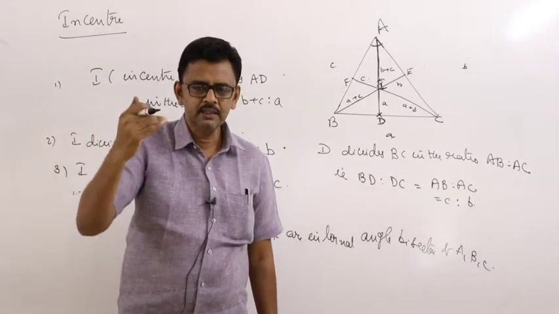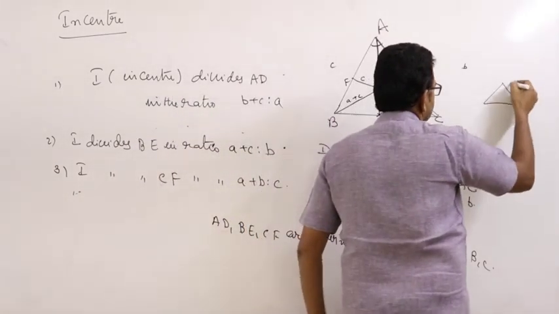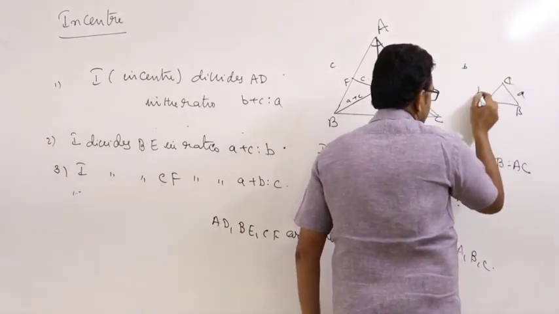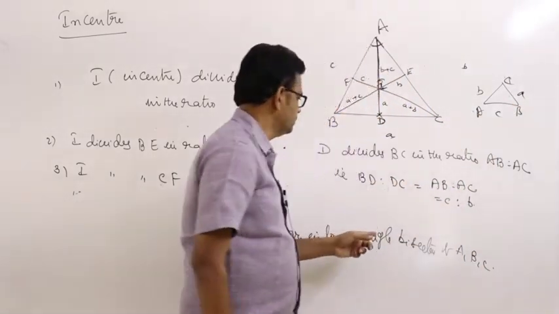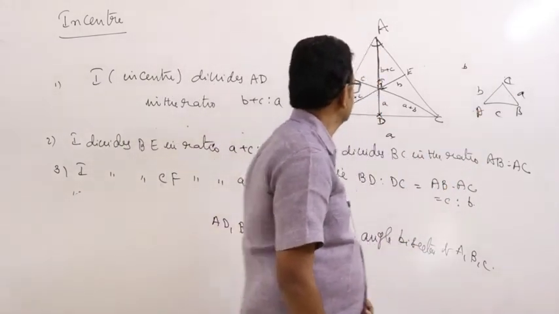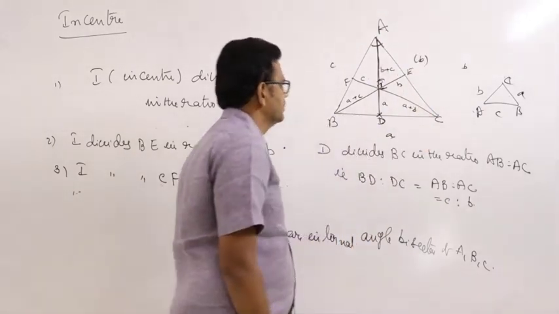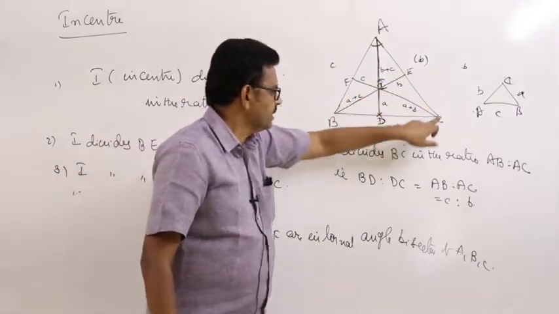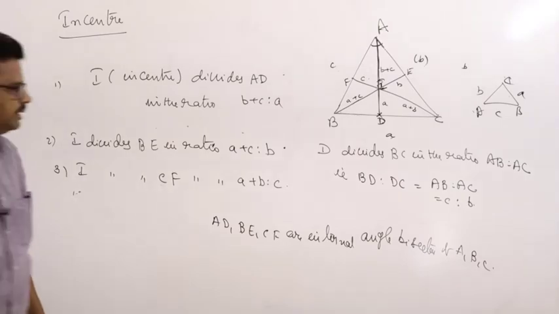Not like that: the vertex opposite to A is A units. Suppose you put the triangle like this, this is A, this is B, this is C. A is BC, B is AC, C is AB. The side opposite to vertex A is A, opposite to vertex B is B, and opposite to vertex C is C. These are the lengths of the sides of the triangle.